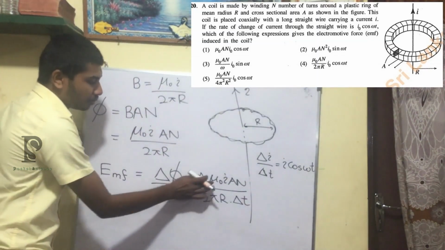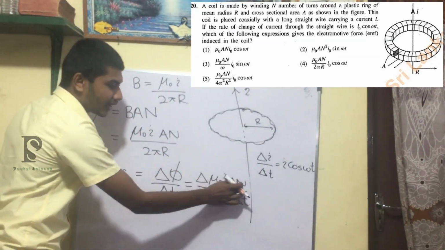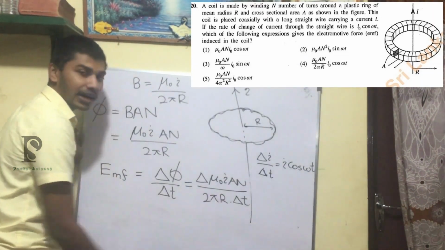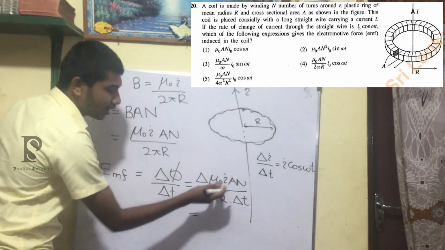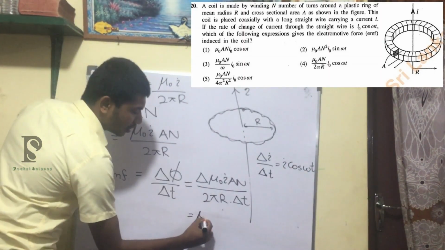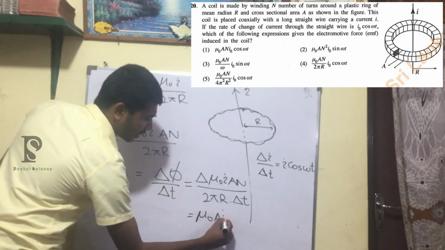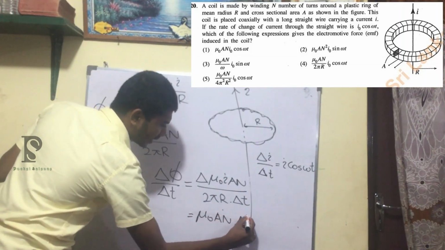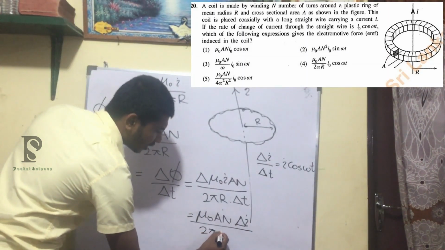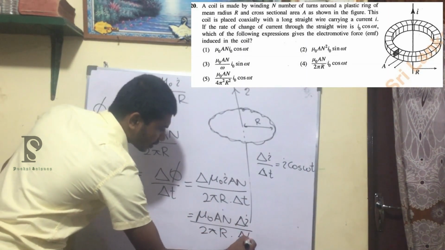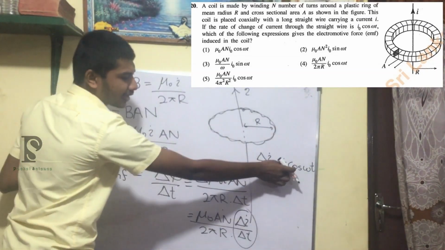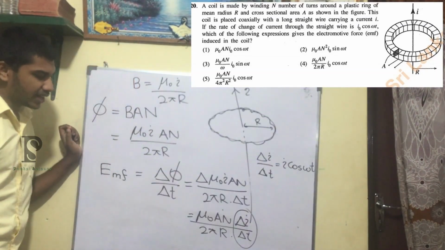And you know that mu naught is a constant, A and N also constant in this question, and also 2 pi r is constant, so I can take those things out from the delta, so I'll get mu naught A N delta I over 2 pi r delta t. For this part, I can substitute I cos omega t.